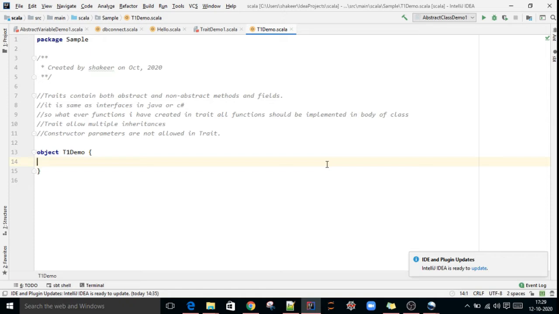The feature not available in classes is this: a class in Scala can extend only one class.